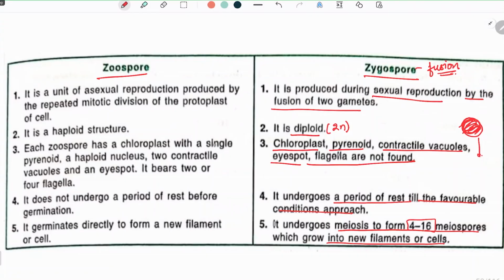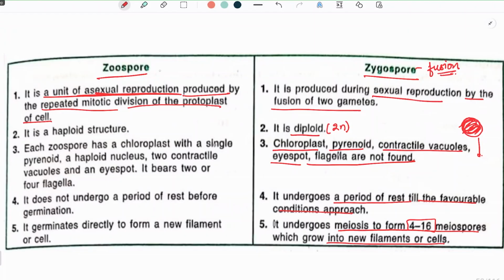Whereas zoospore is a unit of asexual reproduction, which is produced by the repeated mitotic division of the protoplast of the cell. Whenever there is a repeated mitotic division of the protoplast of the cell, zoospores are formed. Whereas zygospore is produced during sexual reproduction. So the major difference between these two is that the zoospore is of asexual reproduction and the zygospore is of sexual reproduction.